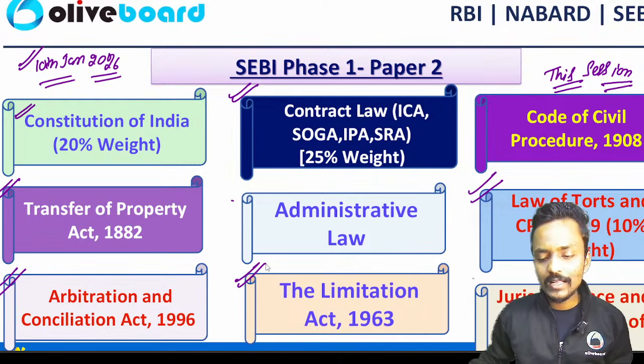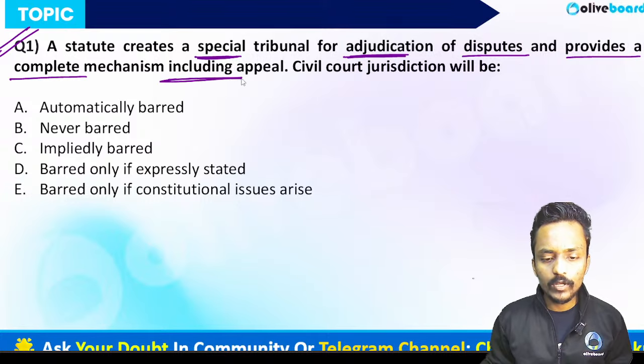Yes, everyone. The question is saying a statute creates a special tribunal for adjudicating disputes and provides a complete mechanism including the appeal.